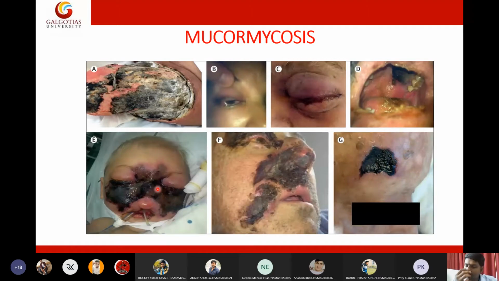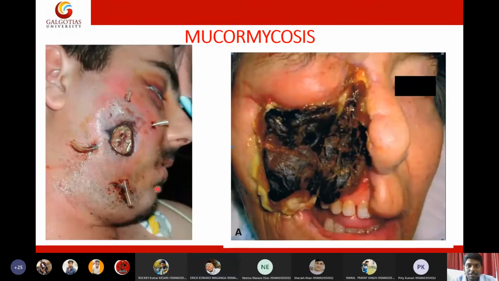Yes, Eric. Is this severe, or is it a first stage? This is a severe form of mucormycosis. Usually, the problem with mucor is that by the time we recognize that the patient has infection, the fungi will have spread very rapidly. By the time the patient shows signs and symptoms, he has severe growth in his body. That is the major problem.